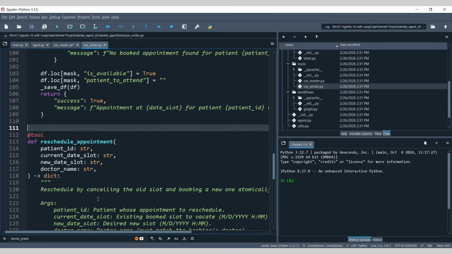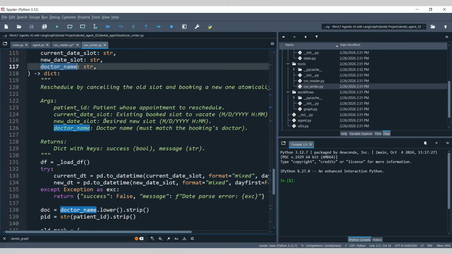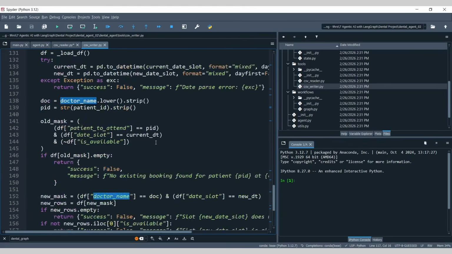Many of you might be thinking, why is the doctor name needed for rescheduling? Imagine some patient has 5 appointments, 2 with one doctor, 2 with another doctor, and 1 with another doctor. So we also need the doctor's information in order to cancel that particular appointment with that particular doctor, right? So that is where this tool will come into the picture.